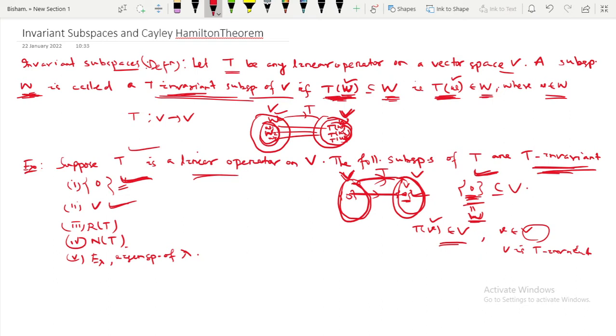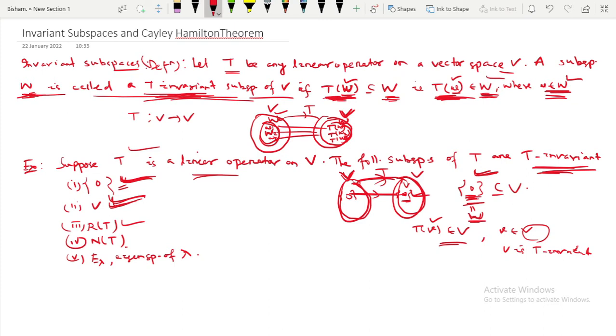So you got it? Here, T invariant means a subspace W is called T invariant if you take any element small w from capital W, then its image is also lying in capital W. If this is satisfied for a subspace W, then W is said to be T invariant. So 0, the set containing the 0 element, is T invariant, then V is also T invariant, then range of T.